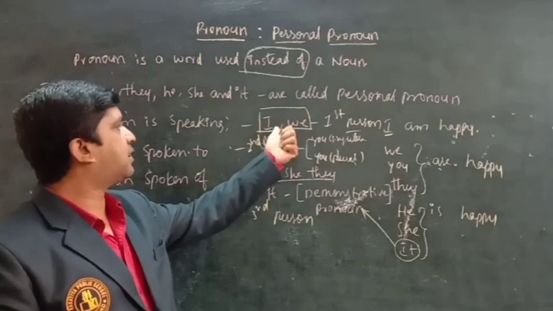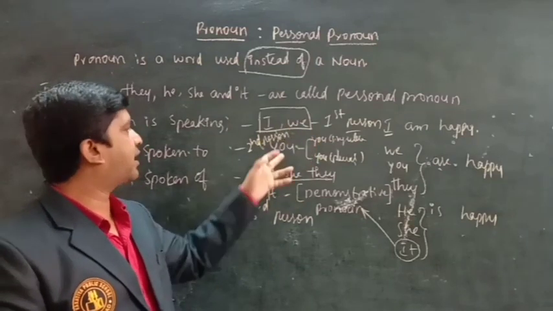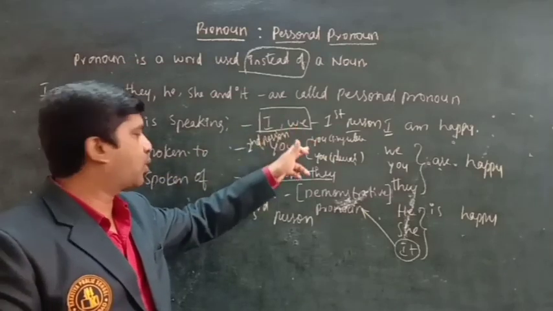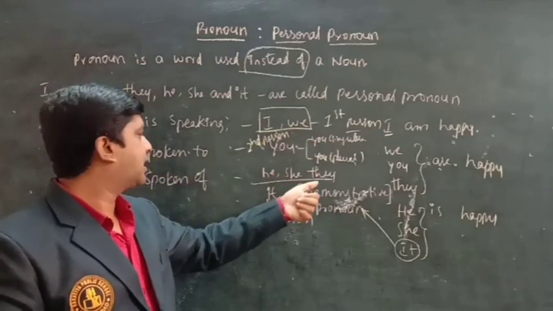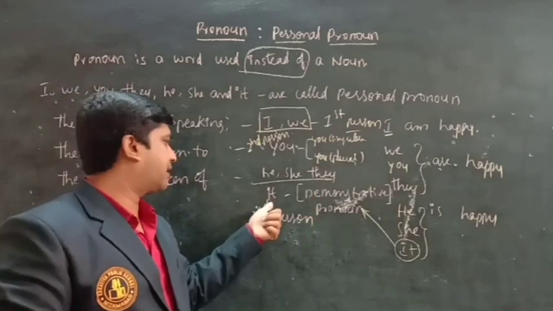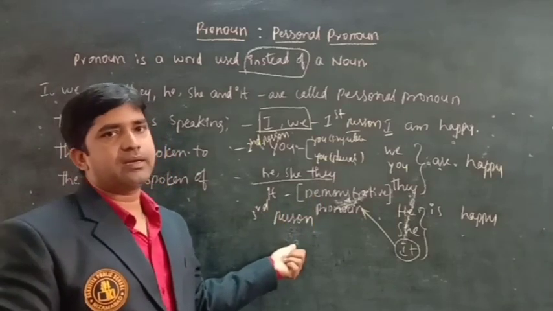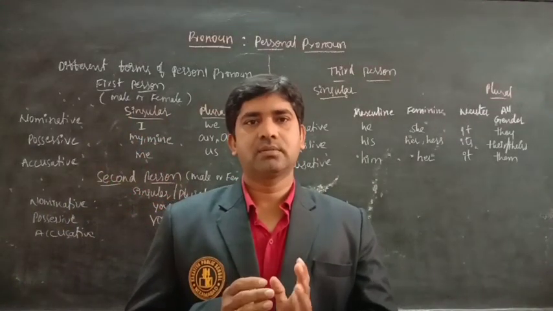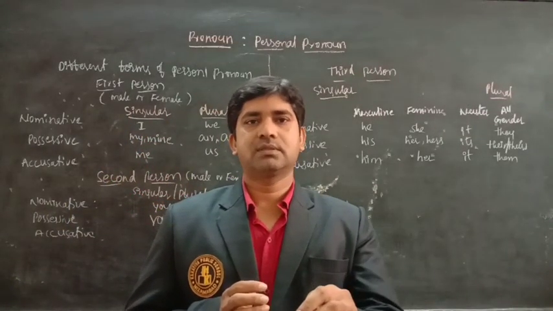The first person I, we, and the second person you, the same in singular and plural form. Here he, she, they, and it are called third person. How to use personal pronouns?